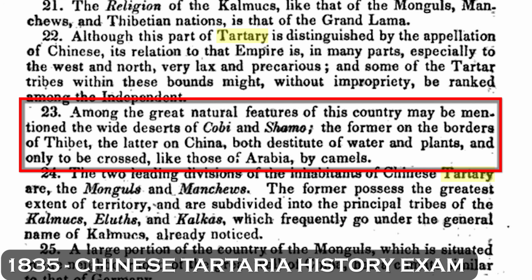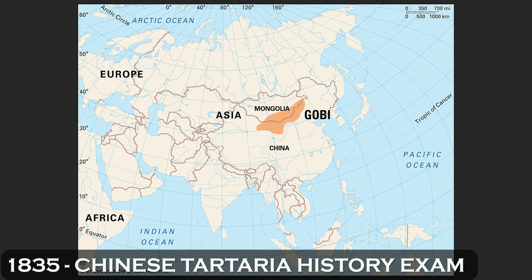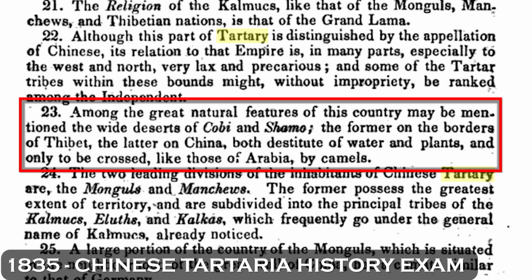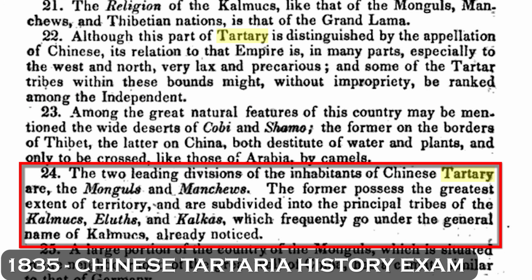Among the great natural features of this country may be mentioned the wide deserts of Gobi and Shamo, the former on the borders of Tibet, the latter on China, both destitute of water and plants, and only to be crossed like those of Arabia, by camel. The two leading divisions of the inhabitants of Chinese Tartary are the Mongols and Manchus. The former possess the greatest extent of territory and are subdivided into the principal tribes of the Kalmyks, Iluts, and Khalkos, which frequently go under the general name of Kalmyks, already noticed.